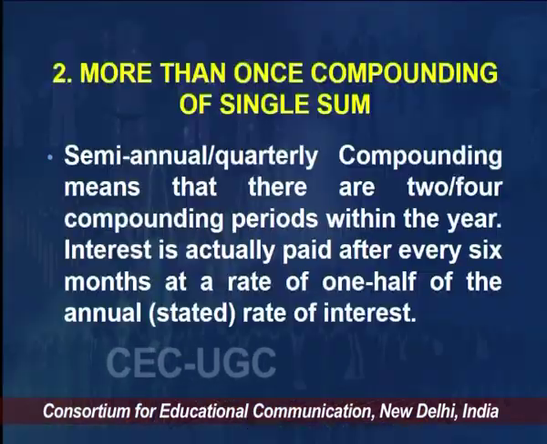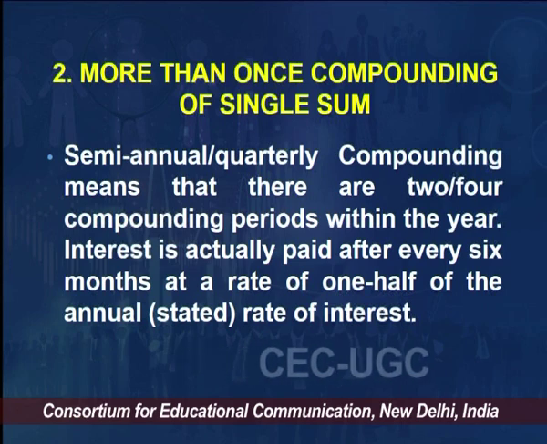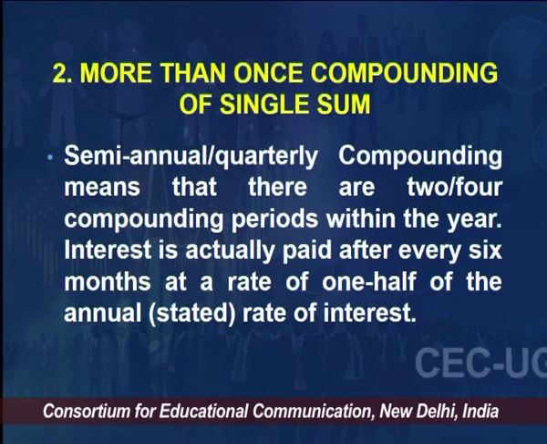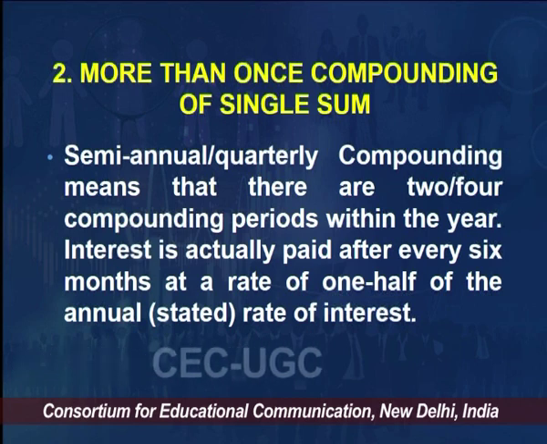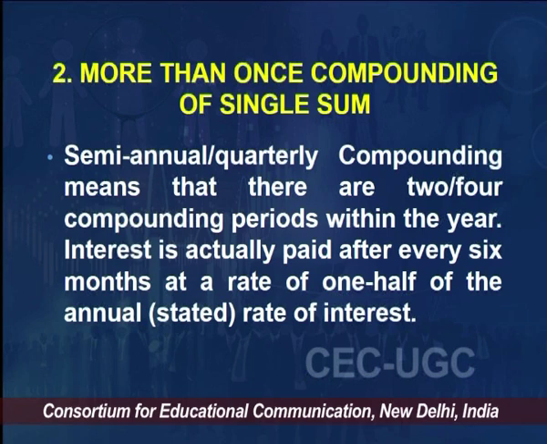Okay. So we will take some examples. Semi-annual or quarterly compounding means there are 2 or 4 compounding periods within the year. Interest is actually paid after every 6 months, or half yearly, in case of semi-annual compounding. So we will take some examples and understand it in more detail.